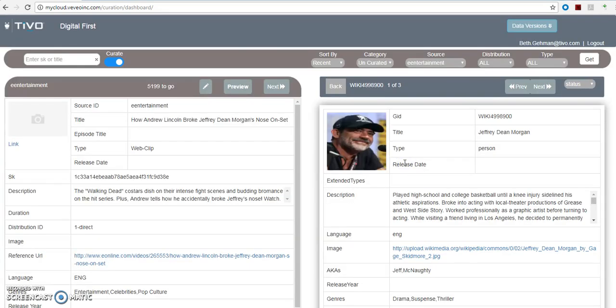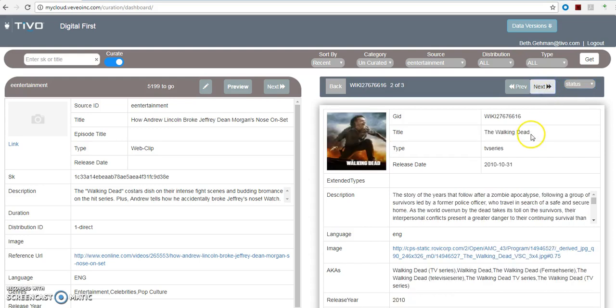So you single click on it and it comes up with his wiki number and Jeffrey Dean Morgan. You can see it right there. So what we want to do is we're accepting this one, so we want to click accept for that. We want to go to the next one, which is The Walking Dead, and you can look at the description to know that that's the series that these 2 men are on. So we definitely want to accept that one. But the last one, that was Bromance, and we don't want to accept that one.